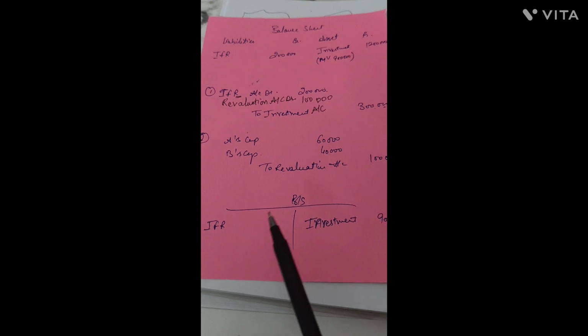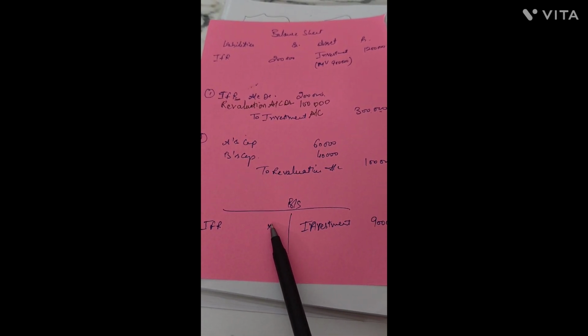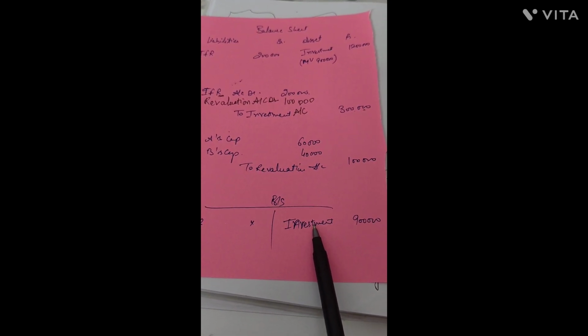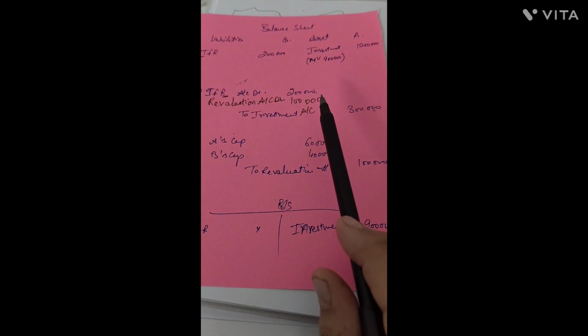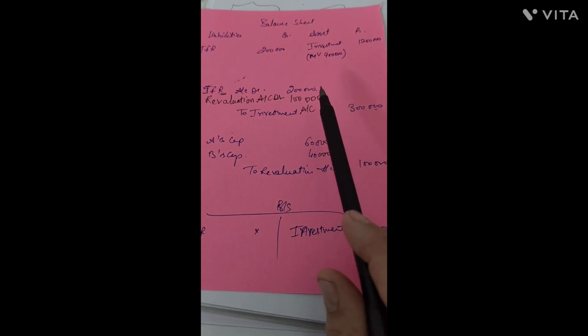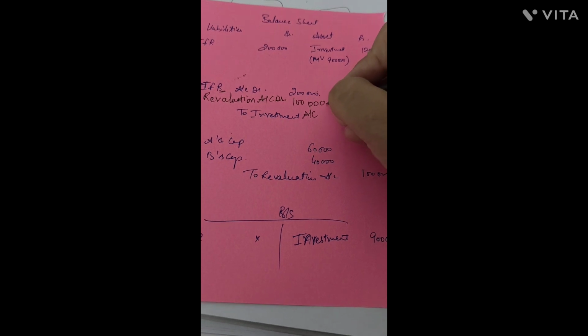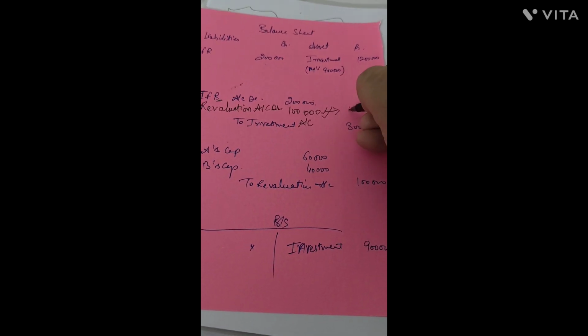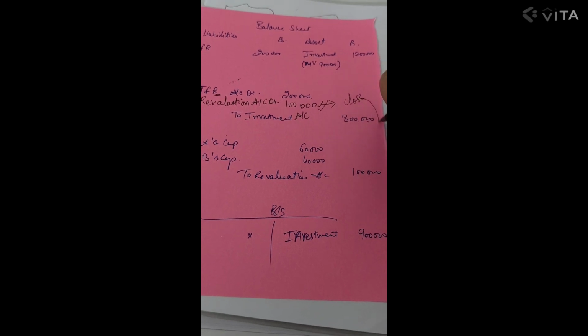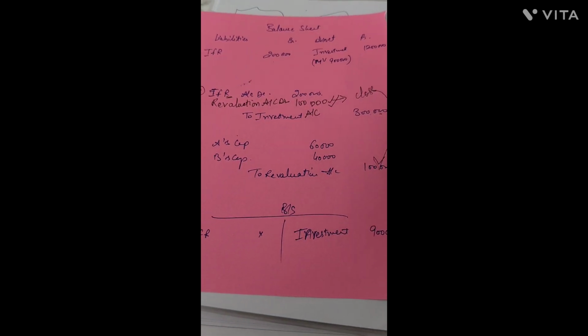Now, in the new balance sheet, IFR was fully used to write off the value of the investment of rupees 3 lakh, and an extra 1 lakh was used from the revaluation account, because the revaluation account was debited here. To close the revaluation account, we need to credit this account now.